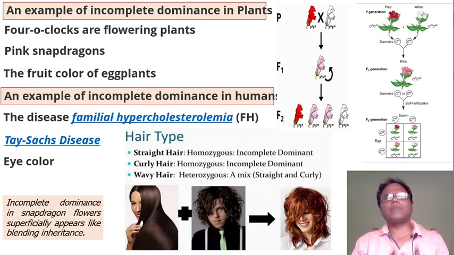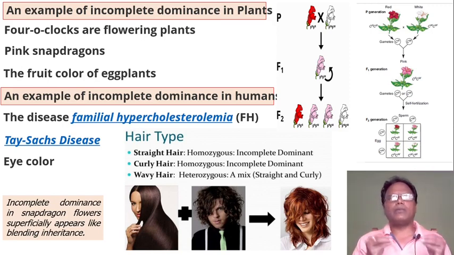These are examples of incomplete dominance in humans. Incomplete dominance in the snapdragon flower superficially appears like blending inheritance. Such type of inheritance is known as blending inheritance or incomplete dominance.